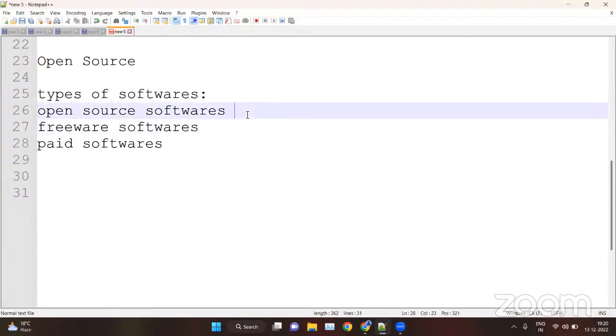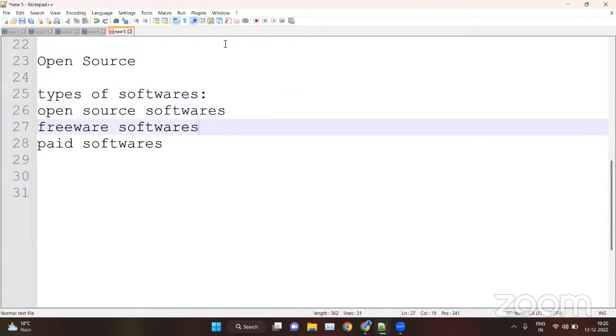Open source means we can use it for free, and second, we can modify the source code of Python, like we can contribute to the source code. Freeware means we can use it for free, but we cannot modify the source code of freeware software.